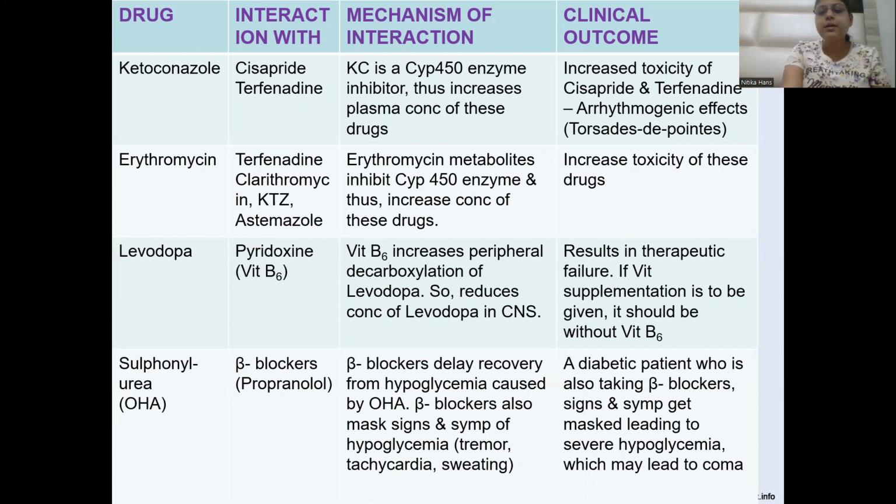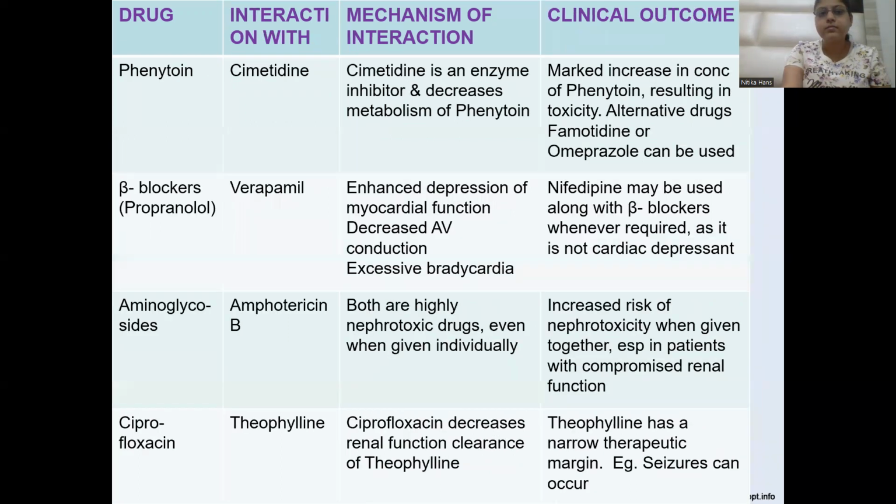That is, the symptoms are tremor, tachycardia, sweating. Phenytoin and cimetidine. Now, cimetidine again, it is the enzyme inhibitor and it decreases the metabolism of the phenytoin. So it will lead to phenytoin toxicity, marked increase in concentration. Cimetidine is enzyme inhibitor, so marked increase in concentration of phenytoin, resulting in the toxicity.